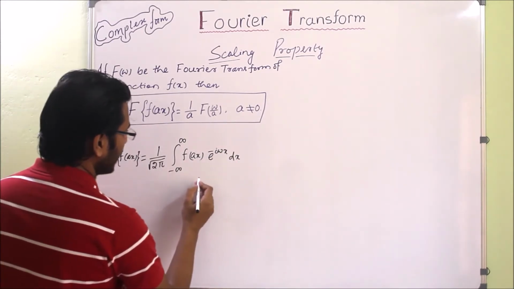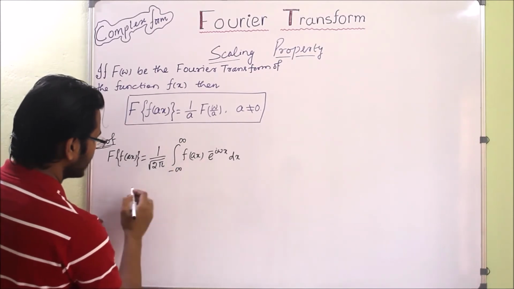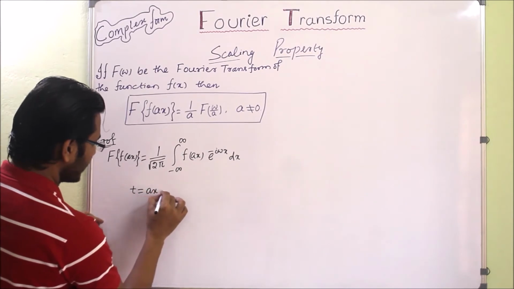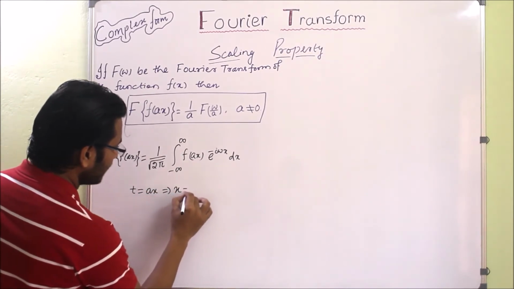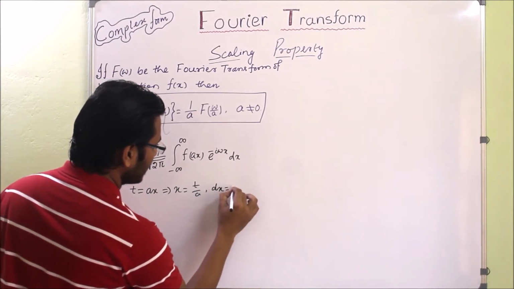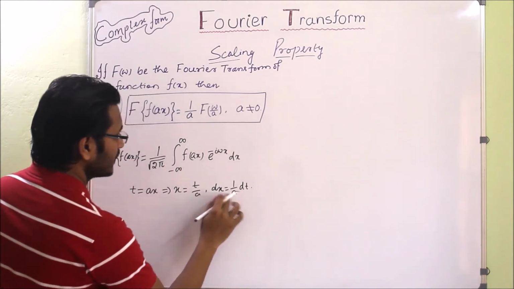What will we do now? We will take a substitution, because we have f of ax. We take t equal to ax, then x will be t by a. Now dx will be 1 by a dt, so in place of dx we will put this.